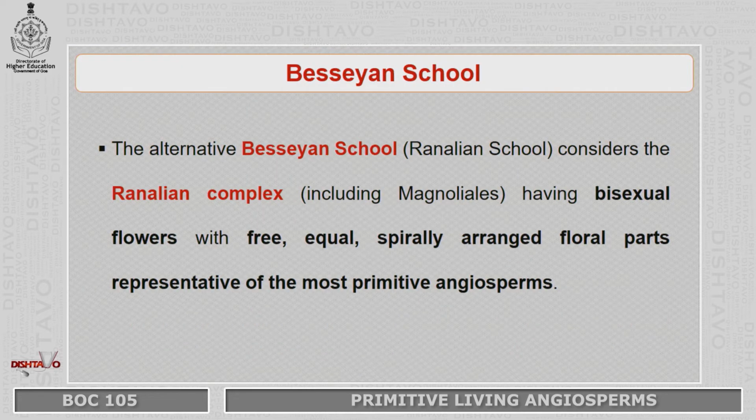Coming to the second opposing view, that is Bayesian school. It is also called the Ranalian school, which considers the Ranalian complex, which includes Magnoliales having bisexual flowers with free, equal, spirally arranged floral parts, as a representative of the most primitive angiosperms.